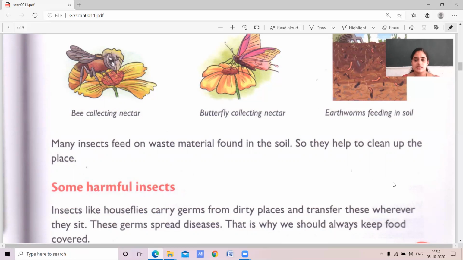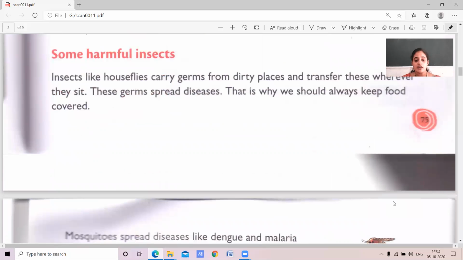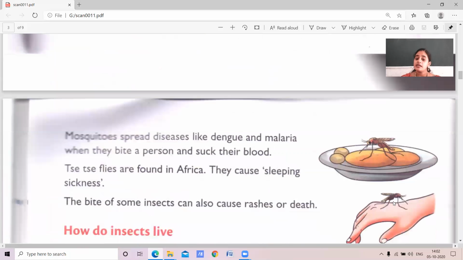So these germs, what will they do? They cause diseases. The germs spread disease. That's why we should always keep food covered and eat covered food. Mosquitoes spread diseases like dengue and malaria.